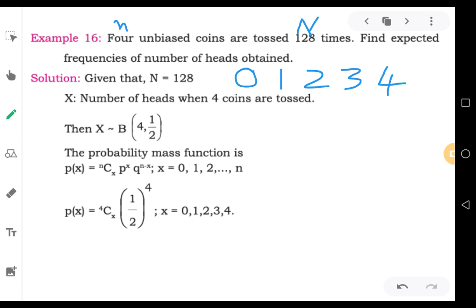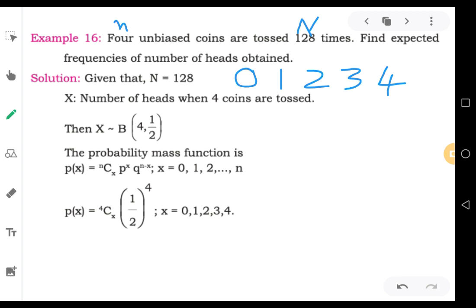And you cannot expect 5, 6 or 7 heads because the maximum number of coins tossed each time is 4. So when 4 coins are tossed, there is a chance of getting 0 heads, that is, not even one head. That means when all tails come, no head comes. If tails come on all 4 coins, there is no chance of a head. So the number of heads is 0. Therefore the expected number of heads you can obtain by tossing 4 unbiased coins are, it can be 0 heads, it can be 1 head, it can be 2 heads, it can be 3 heads, or it can be 4 heads. So these are the expected possibilities.